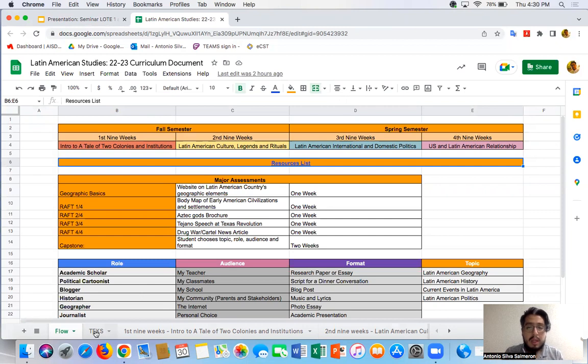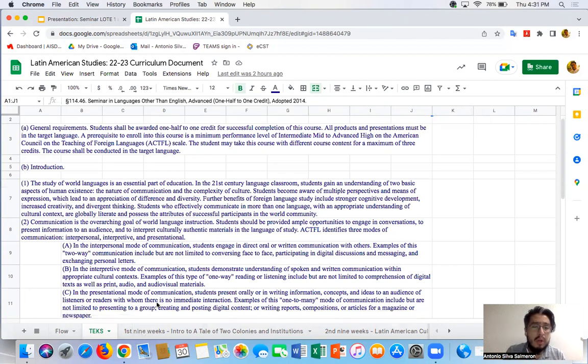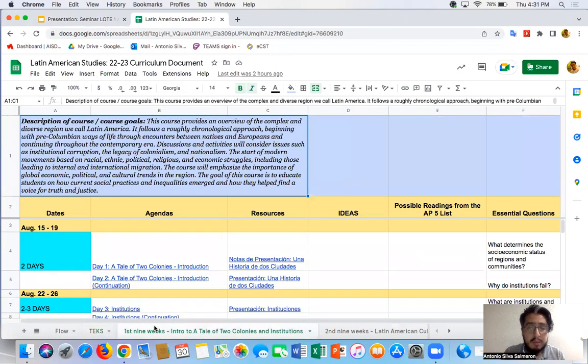So let's go ahead and continue forward. As you can see, we've got our TEKS here. They're going to be the very exact same TEKS that you're going to see in Seminar Lote 2 as well, which is Cine las Américas. These are completely based on this foundation, okay? You don't need to read all this. If you want to, go for it. It's got all that good information that the state requires us to have. So if you want a better understanding of what this course is about and why the students are doing it and why it's important, take a read at that.